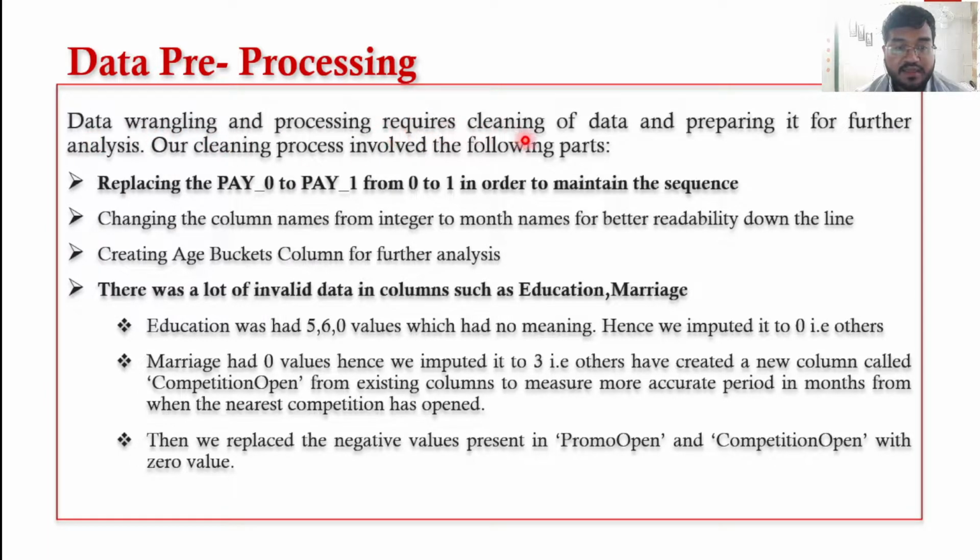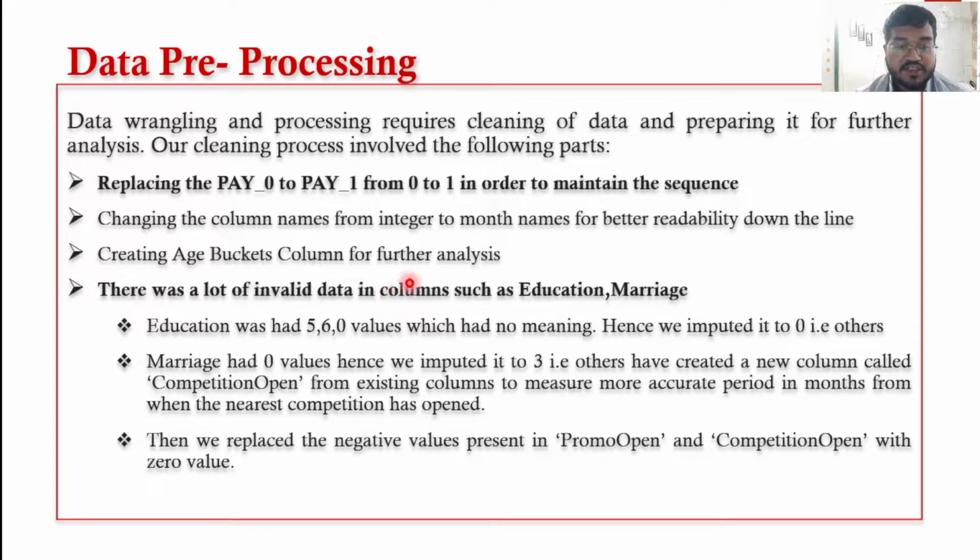So, data pre-processing. Data pre-processing requires cleaning of data and preparing it for further analysis. The data cleaning process involved the following parts. Replacing pay 0 to pay 1, from 0 to 1 to maintain the sequence, as 0 does not signify any month number, and the rest of the columns all have numbers starting from 1. Then the next step was changing the column names from integers to month names for better readability down the line.